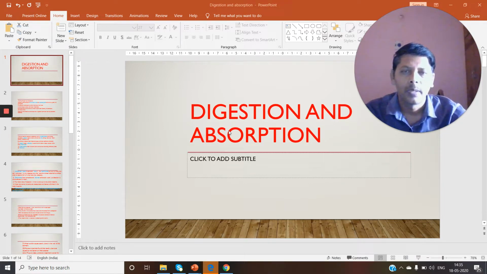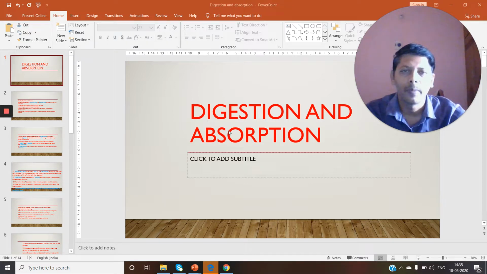From this digestion and absorption lesson, in the NEET exam we can expect a maximum of 2 bits, minimum 1 bit. And in the IPE, the Intermediate Public Examinations, the weightage of this lesson is 6 marks: one 2-marks and one 4-marks question. Let us start today's topic, digestion and absorption.